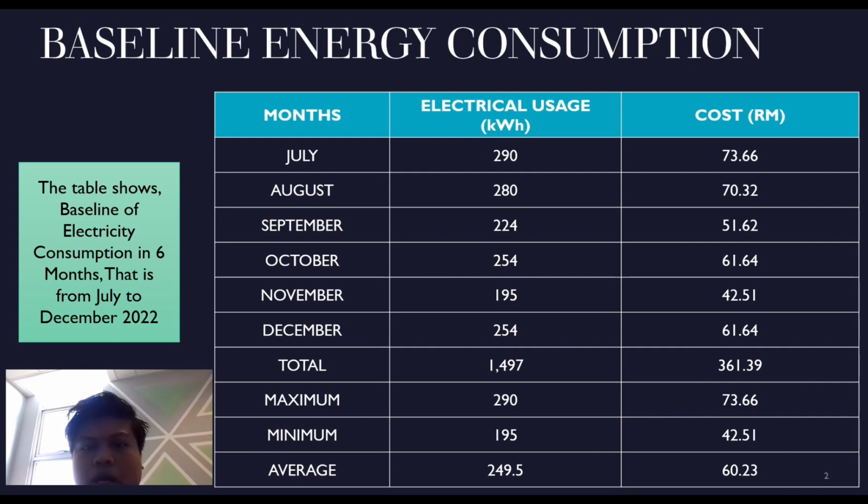The maximum electrical usage is 290 kilowatts and the cost is 73 ringgit and 66 cents. The minimum electrical usage for July to December 2022 is 195 kilowatts and the cost is 42 ringgit and 51 cents. The average electrical usage for July to December is 249.5 kilowatts and the average cost is 60 ringgit and 23 cents.